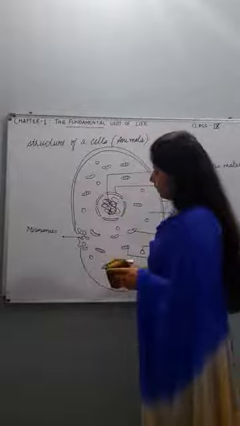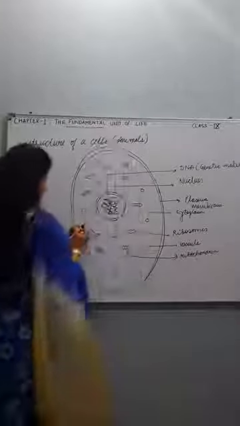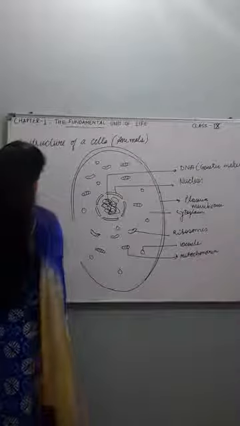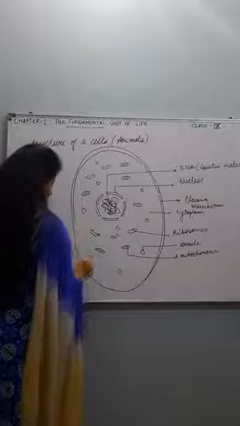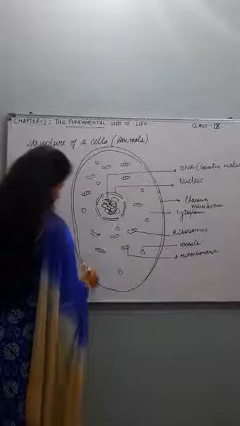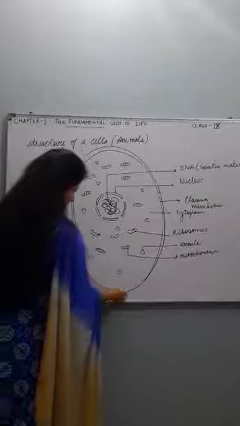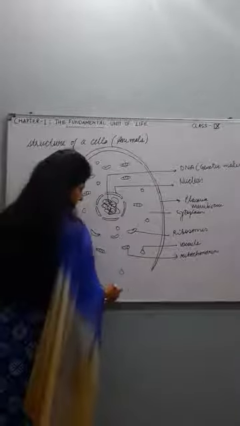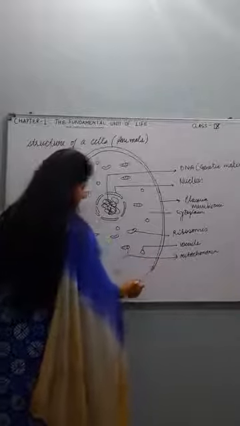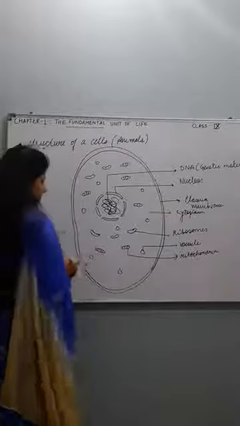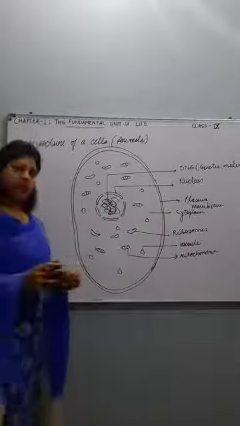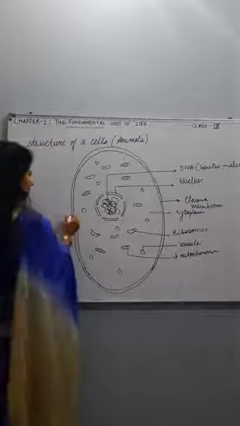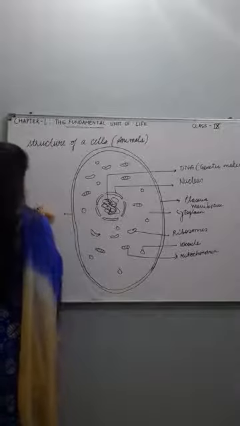Cell wall is quite rigid. Now I am deleting this thing. One more important difference is, this is cell wall.